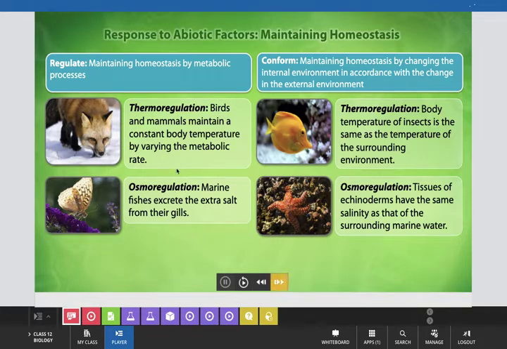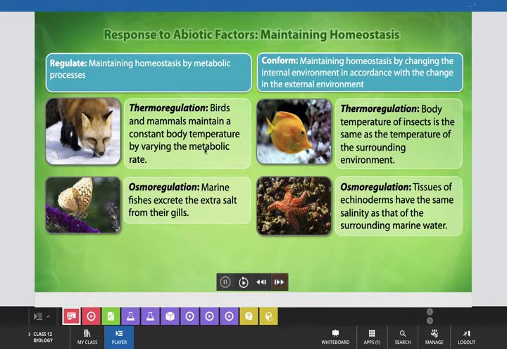And both of these types of responses also show osmoregulation. Now, how do regulators show osmoregulation? Like in case of marine fishes, they excrete the extra salt from their gills and maintain osmoregulation. And in case of the conformer type of response, like in the starfish you are seeing here, tissues of echinoderms have the same salinity as that of the surrounding marine water.